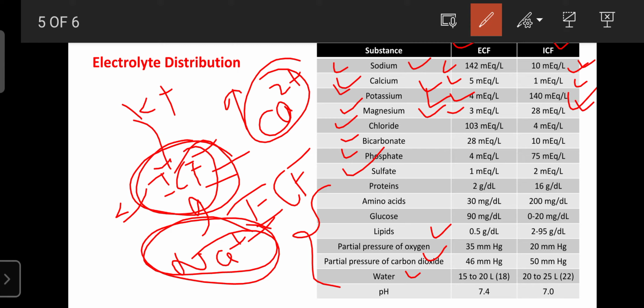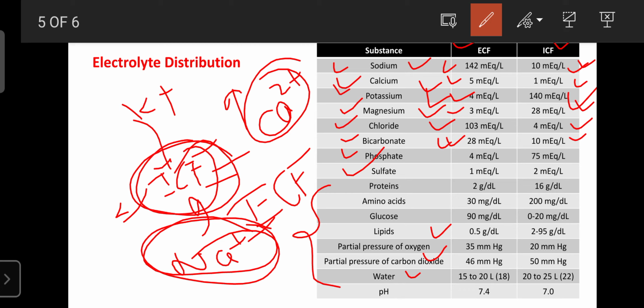And regarding chloride, it is also considered an extracellular fluid ion. In extracellular fluid it is 103 microequivalent per liter, and inside it is 4 microequivalent per liter. Regarding bicarbonate, it plays an important role in maintaining the pH of the blood and body fluids. It is rich in the extracellular fluid and less in the intracellular fluid. In the extracellular fluid it is 28 microequivalent per liter, and in the intracellular fluid it is 10